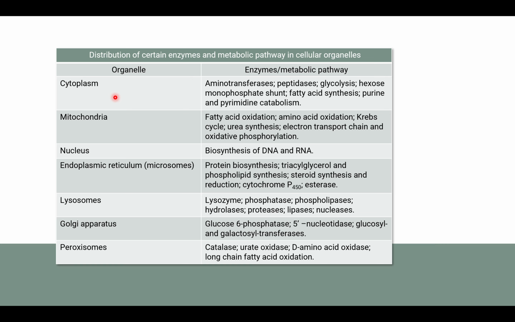Cytoplasm: the enzymes present are aminotransferase and peptidases. The pathways that happen are glycolysis, HMP shunt, fatty acid synthesis, purine and pyrimidine catabolism. Mitochondria is involved in fatty acid oxidation, amino acid oxidation, Krebs cycle, urea synthesis, electron transport chain, and oxidative phosphorylation.